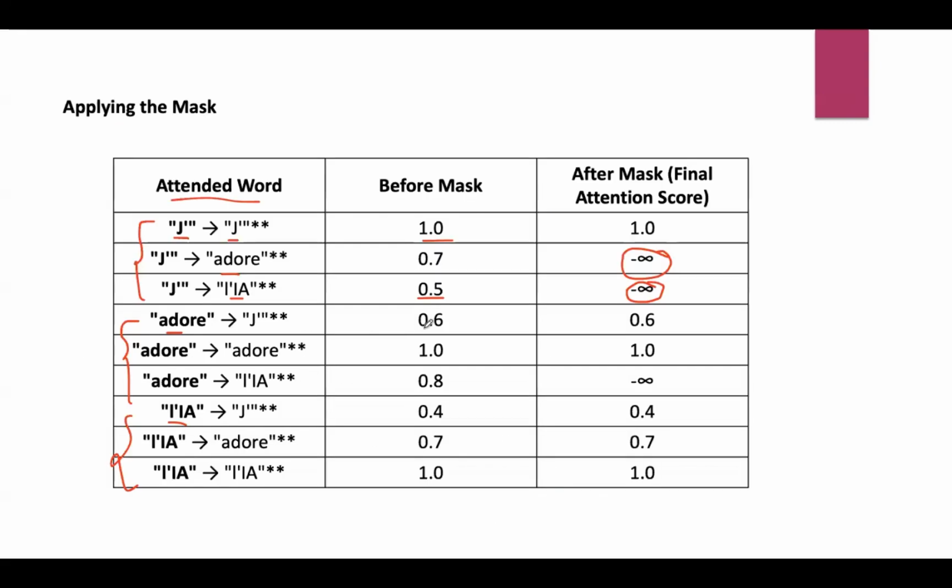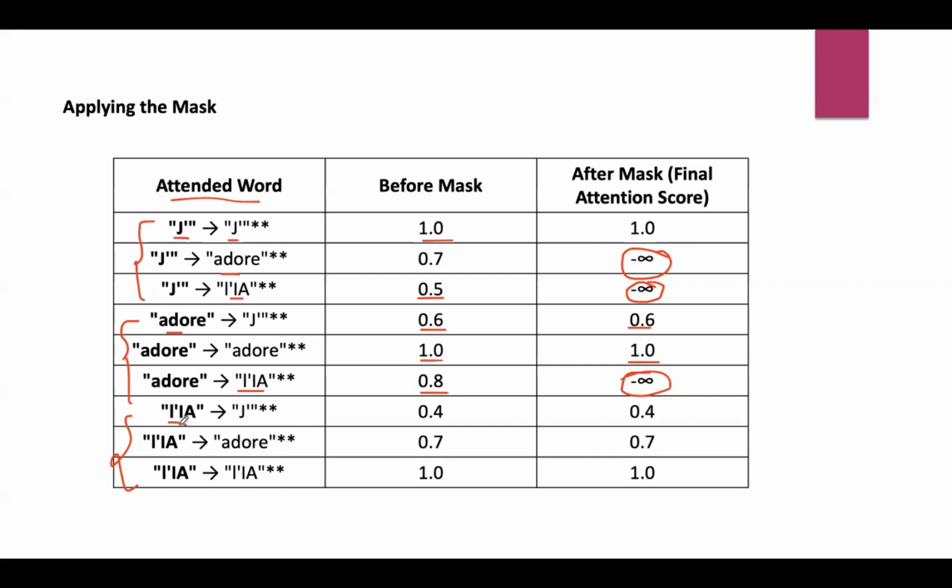These are the before-mask values. After masking, they remain the same. And adore again can see itself, so before mask and after mask it remains the same. And it can't see the future word. Even though before masking its value is 0.8, after masking it is minus infinity.